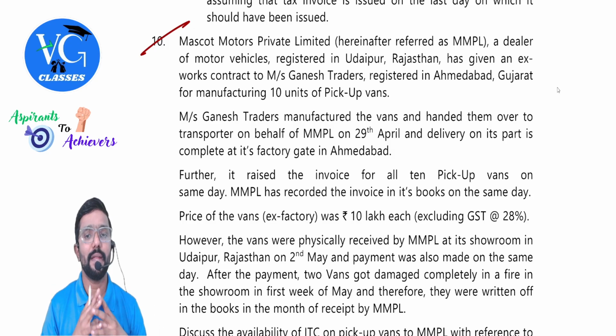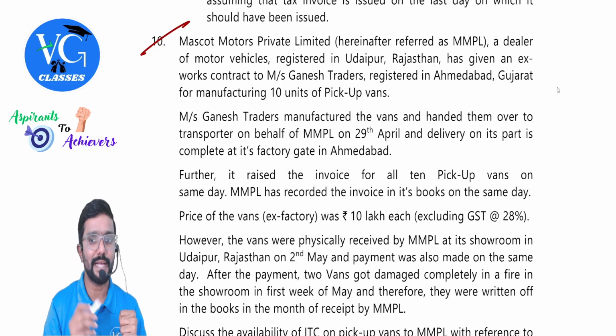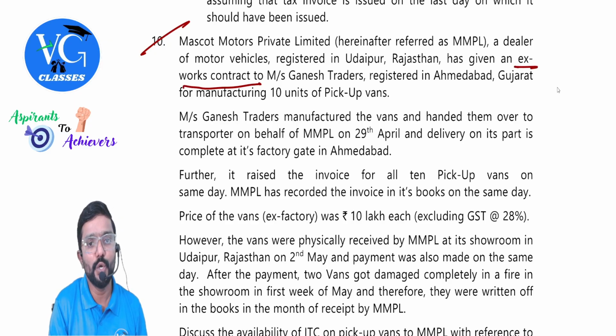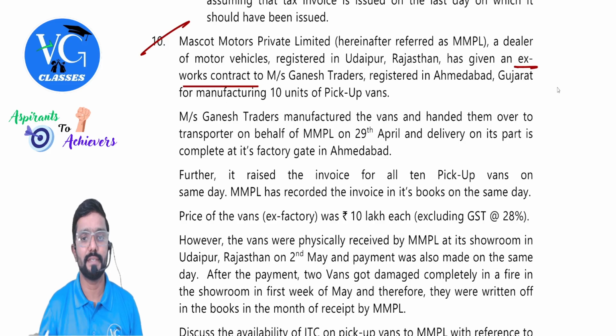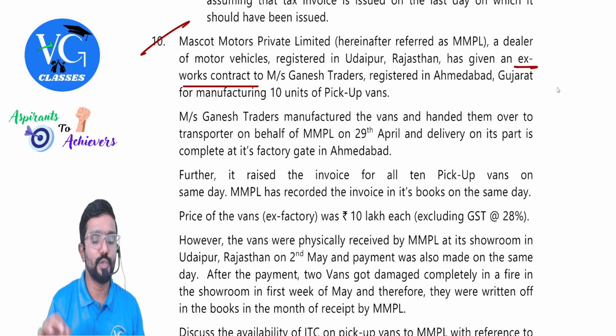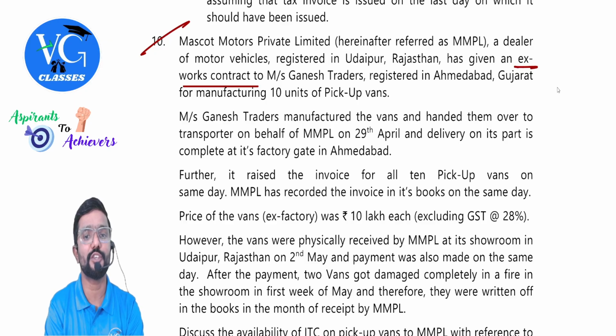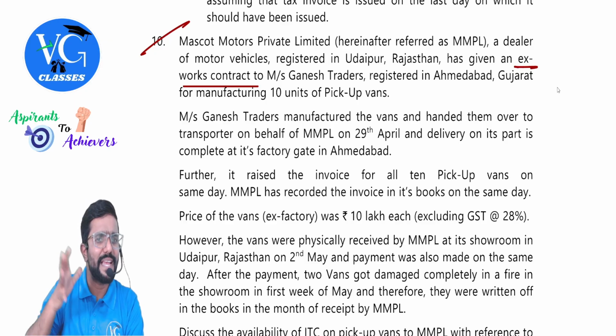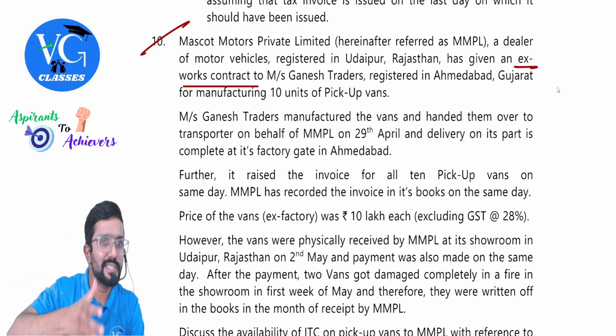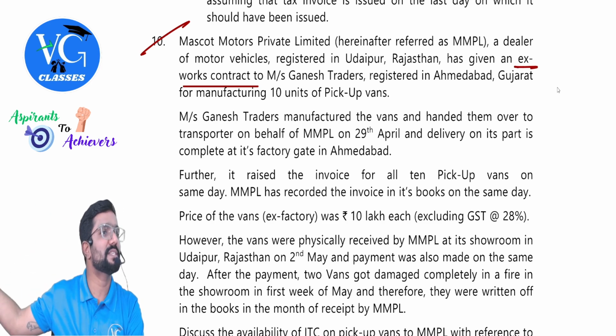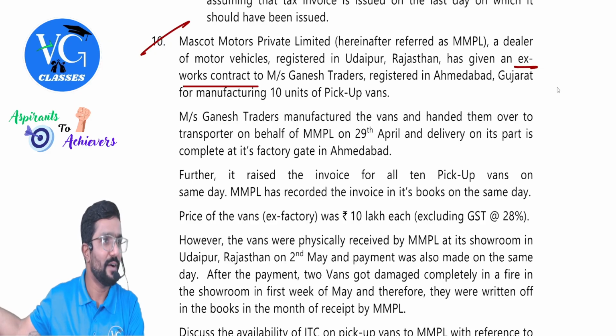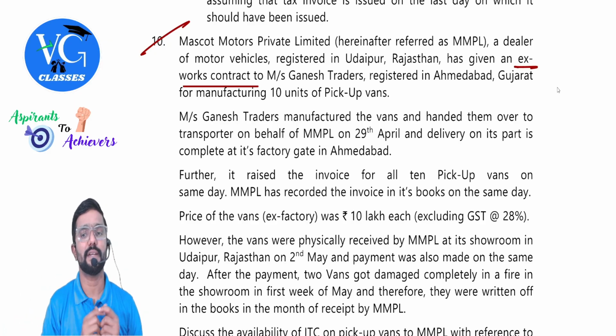Mascot Motors Private Limited, hereinafter referred as MMPL, a dealer of motor vehicles registered in Udaipur, Rajasthan, has given an ex-works contract to Ganesh Traders, registered in Ahmedabad, Gujarat, for manufacturing 10 units of pickup vans. Guys, this ex-works contract is there. Even on this, there is a circular in September 2025 statutory update. Okay. So what is it? Let me explain. Listen here.